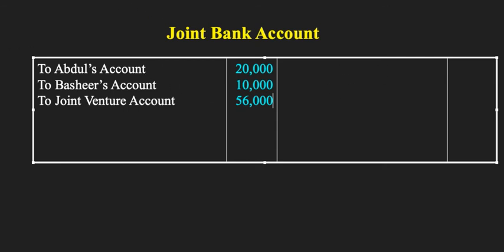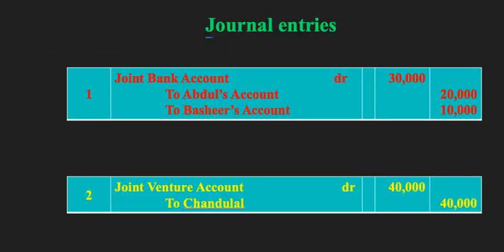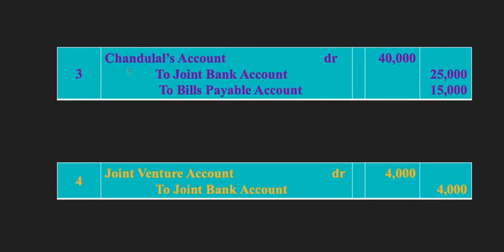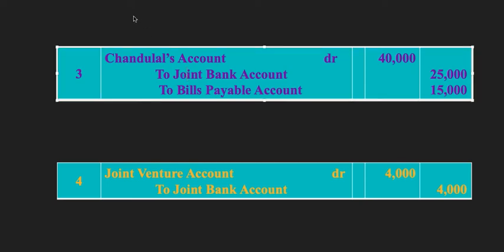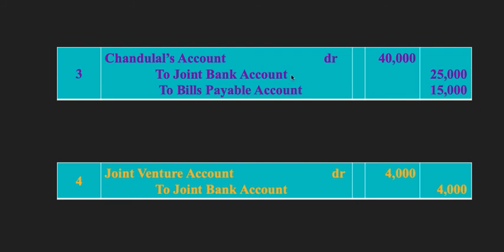We are going to find from the beginning of all the journal entries. Do we have it here? Yes, we had it here, but we have taken this. Now we have Chandulal's account debit to joint bank account. How much is the amount? It is 25,000. Then we have bills payable account, 15,000. So we are going to take Chandulal's account, by Chandulal's account, 25,000.